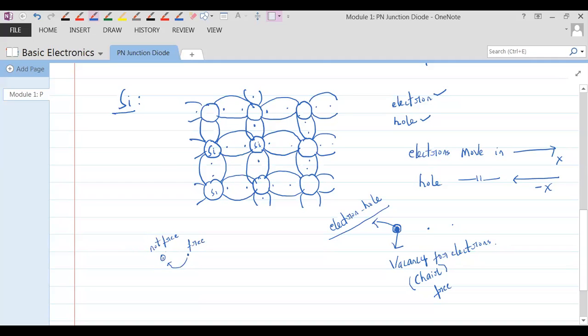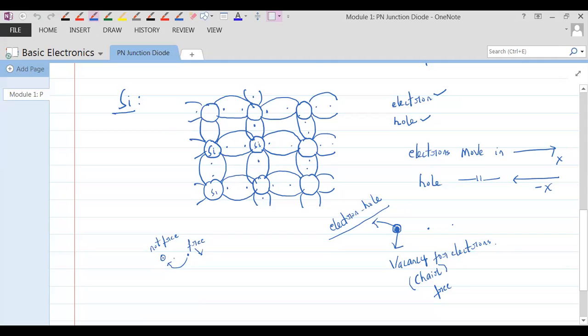This is a hole-electron pair. This is a free electron that came and sat on a hole because it was vacant for sitting. So it came and sat on that. Understand? So when the electron is not sitting on the hole, like sitting on a chair, it is free. When it is free, it is contributing to the current. When it is not free, it is not contributing to the current.